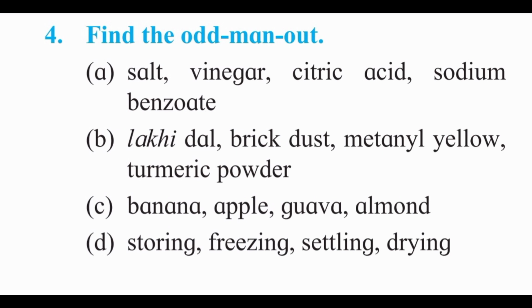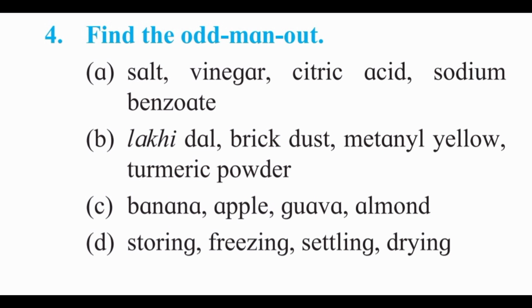Lakhi dal, brick dust, metanil yellow and turmeric powder. Turmeric powder is the odd man out because lakhi dal, brick dust and metanil yellow are adulterants. Means these substances are used for adulteration. Lakhi dal is used in dal, brick dust is used in mirch powder, and metanil yellow is used in turmeric powder. So turmeric powder is a foodstuff and the others are adulterants.